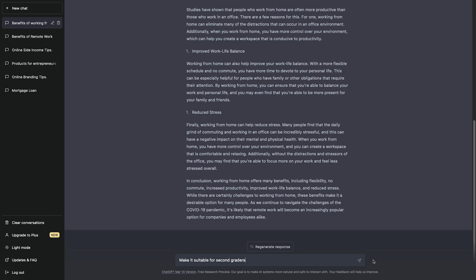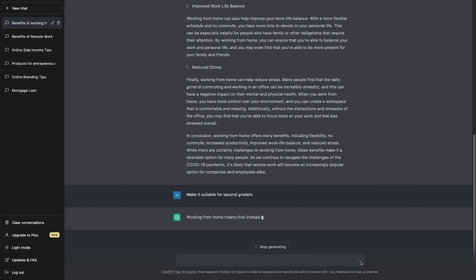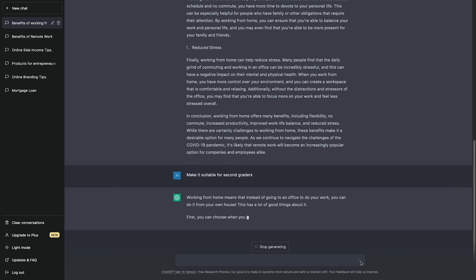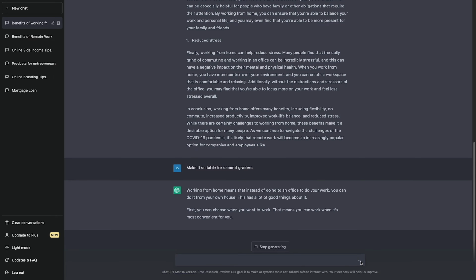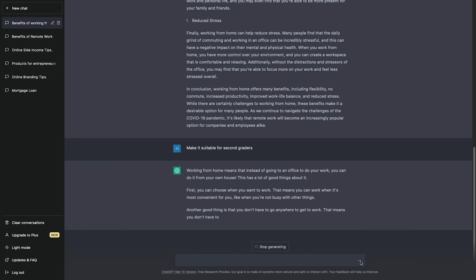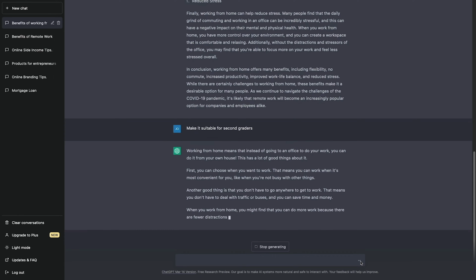Make it suitable for second graders. Working from home means that instead of going to an office to do your work, you can do it from your own house. This has a lot of good things about it. First, you can choose when you want to work. That means you can work when it's most convenient for you, like when you're not busy with other things.